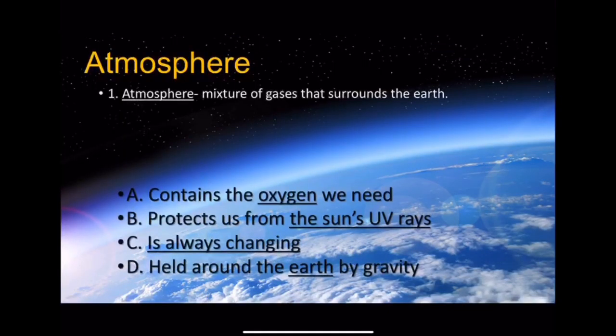Atmosphere. The atmosphere is a mixture of gases that surrounds the earth. Our atmosphere contains the oxygen we need to breathe. It also protects us from the sun's harmful UV radiation. It is always changing. Our atmosphere is held around the earth by gravity. If it was not for the force of gravity, our atmosphere would disappear into space.